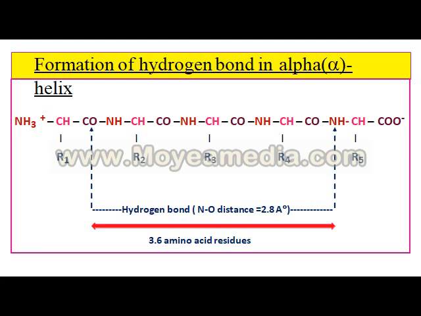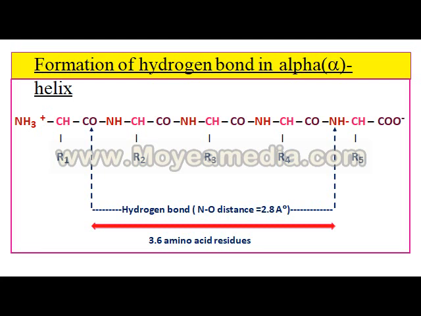What is common in the alpha helix structure? It is the hydrogen bond formation. When one spiral circle is complete, it has almost 3 amino acids and another 0.6 part of an amino acid.